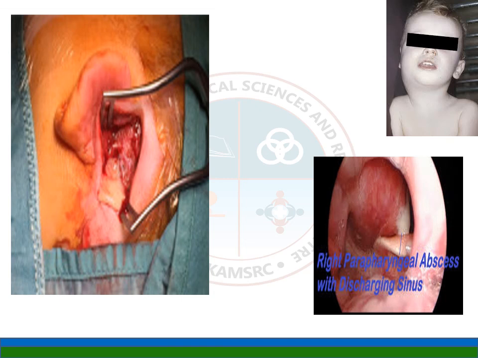So the first diagram is Luc abscess, and here you can see the boy presented with a parapharyngeal abscess. In this boy you can see the tonsil is pushed medially and there is deviation of the uvula, and you can see a bulging in the pharynx. That is a parapharyngeal abscess.